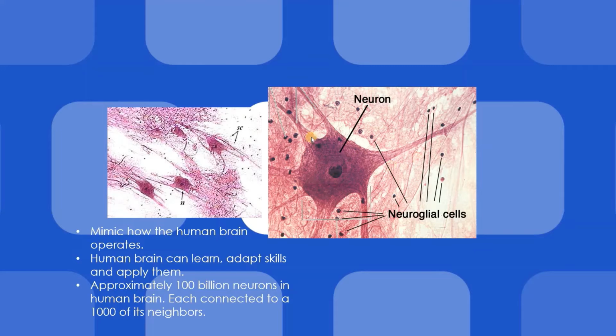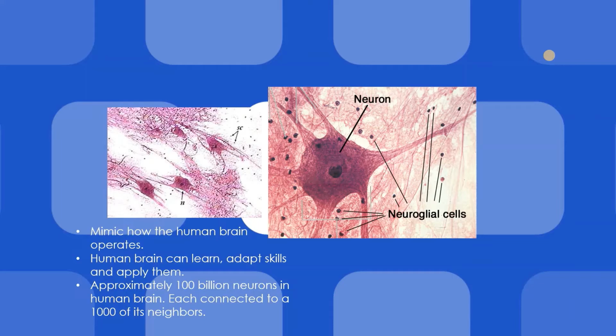The human brain consists of neurons and neurological cells that are connected together. There are not only one or two. This is just a single neuron, and you can see in this picture that there are many neurons connected together. There are, I think, around 100 billion neurons in a human brain, and each one is connected to thousands of its neighbors. So this connection is important. The neurons do not work singly; they all work together in harmony to do the magic.